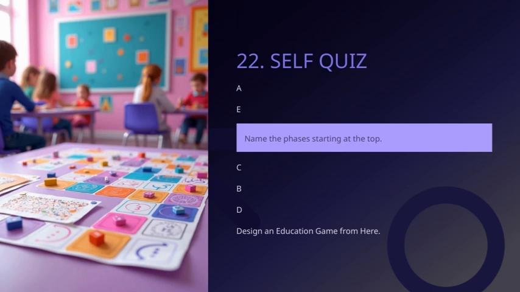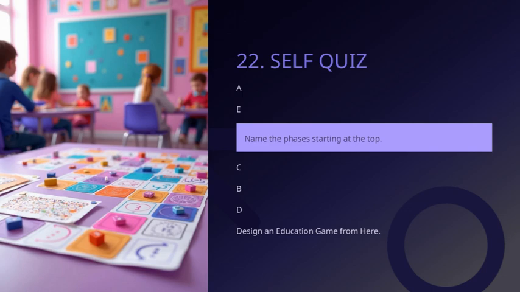As you can see, the slide lists the phases starting at the top, with D, B, C, and then E and A at the bottom. These phases represent the key steps we need to consider when creating an engaging and effective educational game. The first step is to identify the core learning objectives. What do we want the learners to achieve?